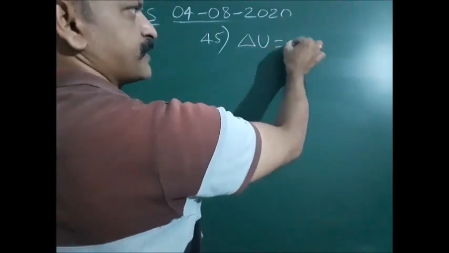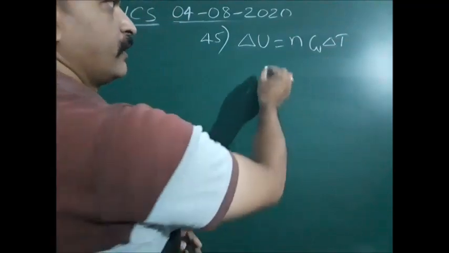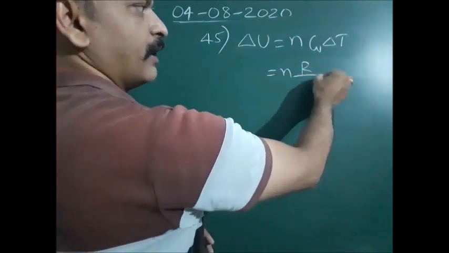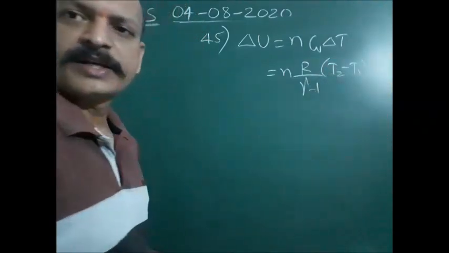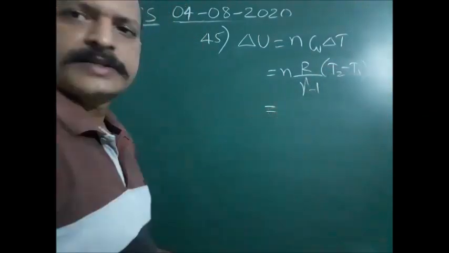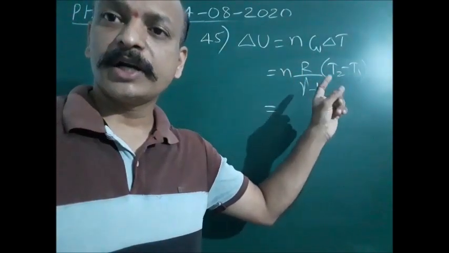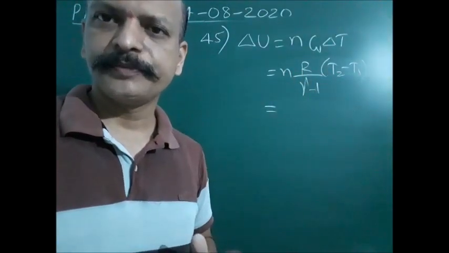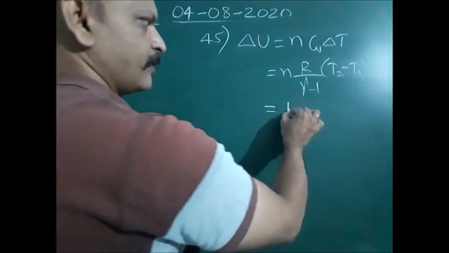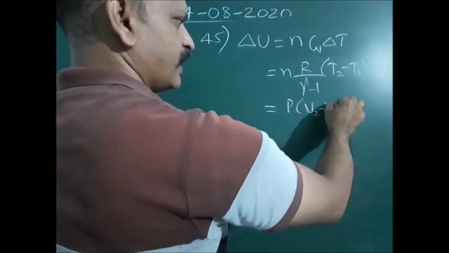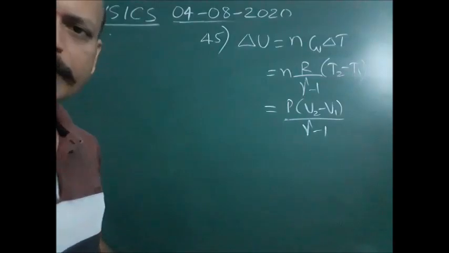The change in internal energy is n Cv delta T. Cv is R by gamma minus 1, into delta T, which is T2 minus T1. This can be written as nRT2 minus nRT1. nRT2 is nothing but PV2 from the ideal gas equation. In the same way, nRT1 is PV1. So this becomes P into V2 minus V1 by gamma minus 1.